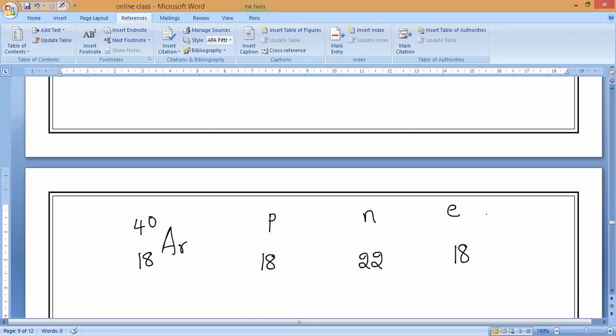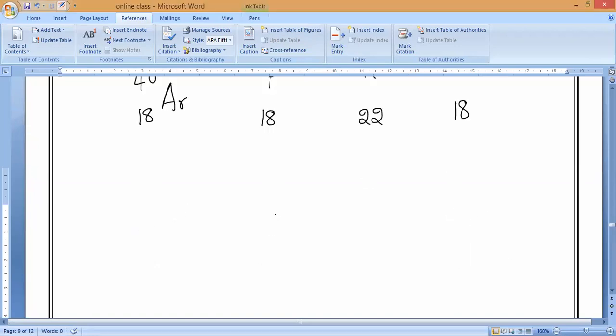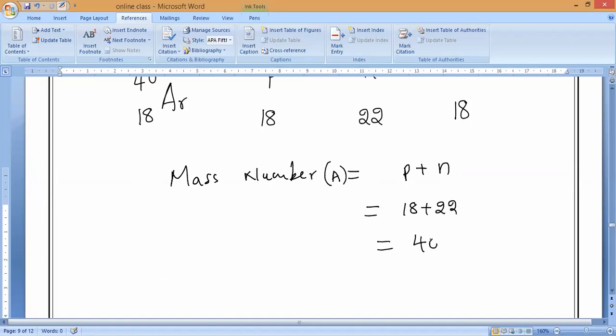Now what is the mass number? Everybody, what is the mass number of argon? 40. Mass number or atomic number? Mass number is equal to what? Mass number A is equal to the number of protons plus the number of neutrons, which is equal to what? 18 plus 20 equals 40. Yes, sir? This is the first one.